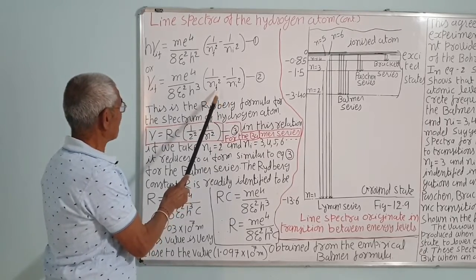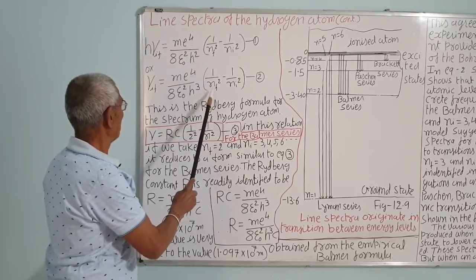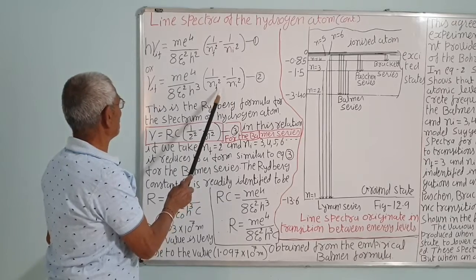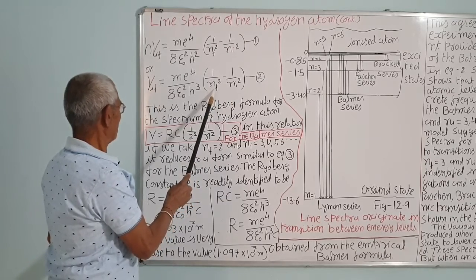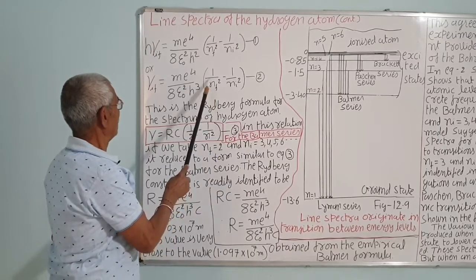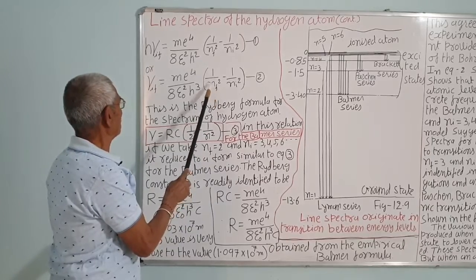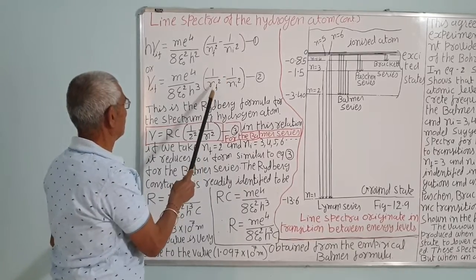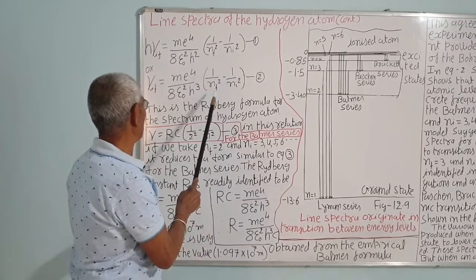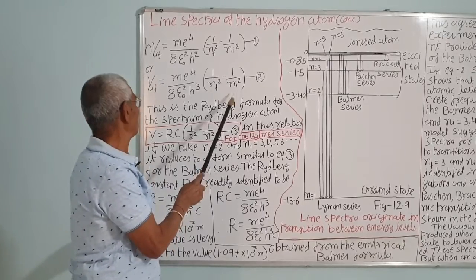So there are chances of other series also in the hydrogen spectrum. If you put nf equal to 1 instead of 2, then you will get one series, where the electron jumps from ni equal to 2, 3, 4, 5 and so on. If nf is equal to 3, then ni will be 4, 5 and so on, and you will get another series.